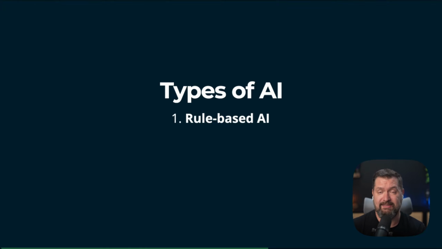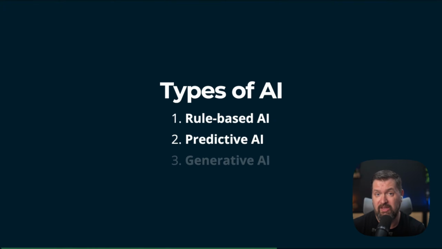For me, it was Galaga, Pac-Man, Mario Brothers. They followed predetermined rules programmed into them by developers. And this has been around for a very long time. And then there's predictive AI, like when you're in Google Docs and it's trying to predict the next word, or on your phone's keyboard. These are statistical models that predict the next likely word. And then we have generative AI, and this is what's getting all of the hype now, models that can create novel content based on patterns that they have learned.